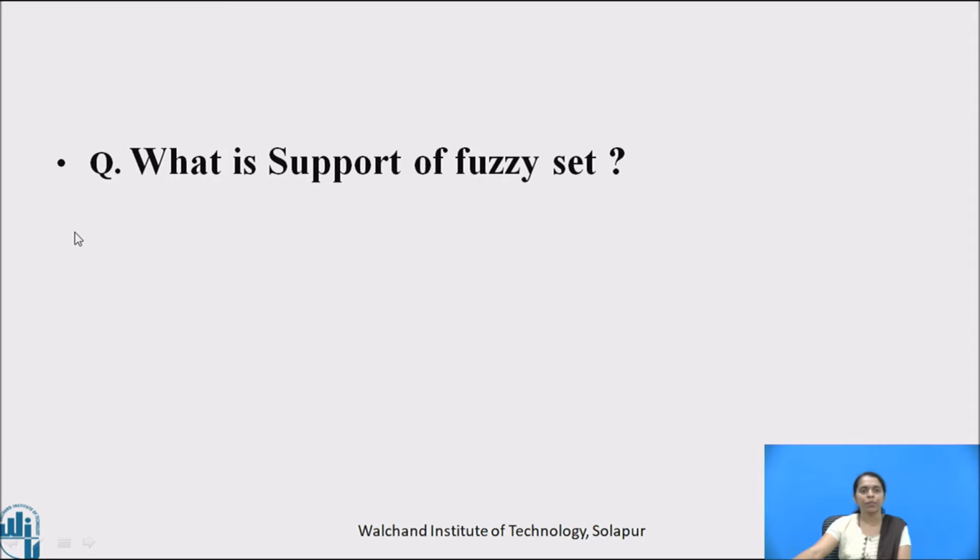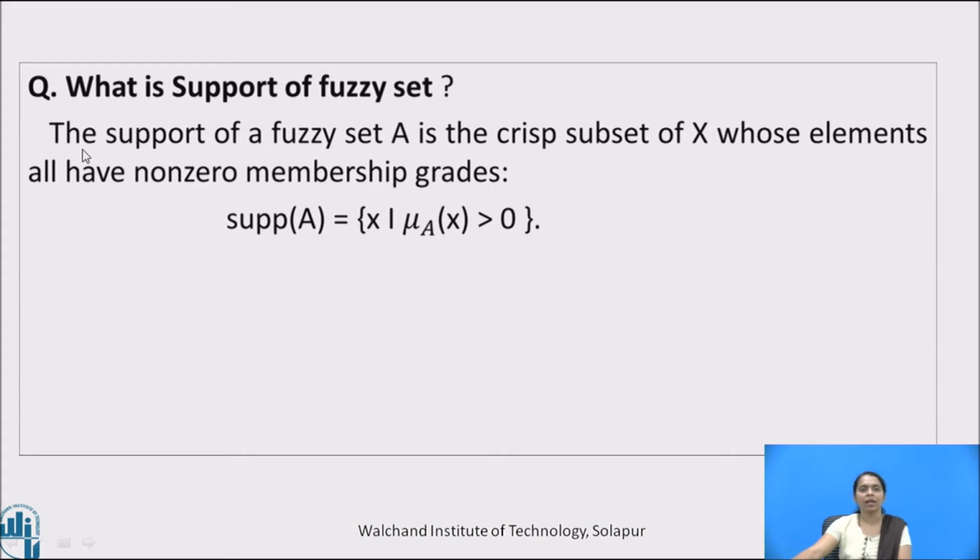Now friends, before we proceed further, please pause your video for a minute and think about this question. What is the support of a fuzzy set? I hope you got your answer. The support of fuzzy set A is the crisp subset of X whose elements all have non-zero membership grades. That is, support of A is equal to small x such that mu A at x is greater than 0.